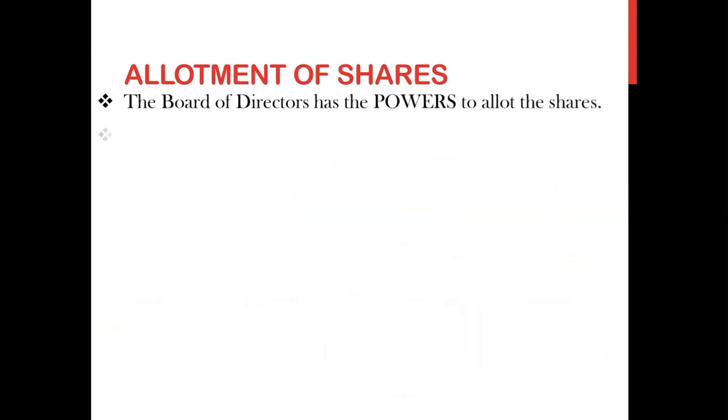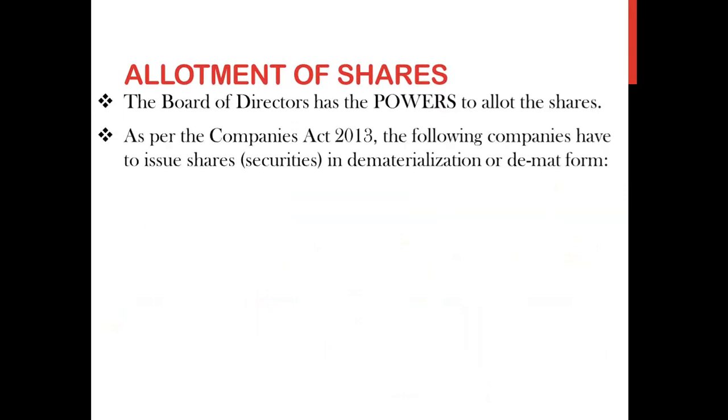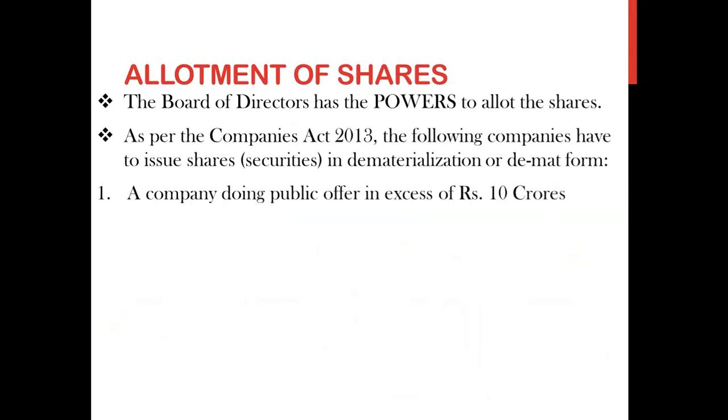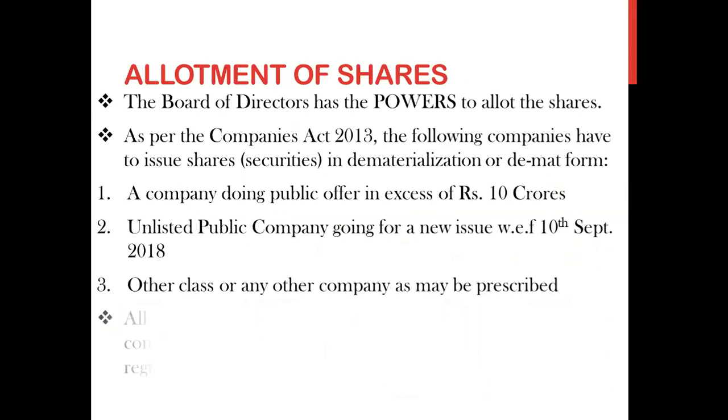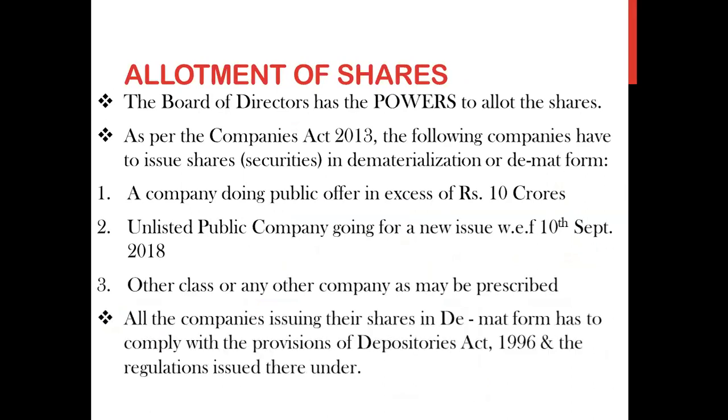Then 2 days prior, we were on this topic, allotment of shares. Allotment of shares means giving particular shares to the people who have applied in writing. Remember class, they have given the application in writing that we want the shares of the particular company. We are interested in buying the shares of the company. Now, allotment of shares has to be done in demat form by these three companies we saw. These three requirements had to be fulfilled.